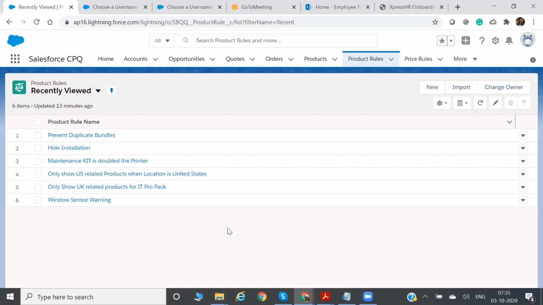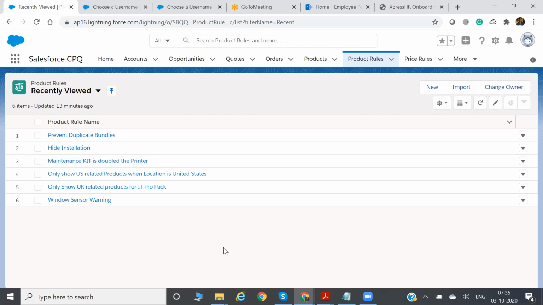It will be double the quantity of product A. That kind of requirement can be achieved through the product rule. So that is called a product rule.